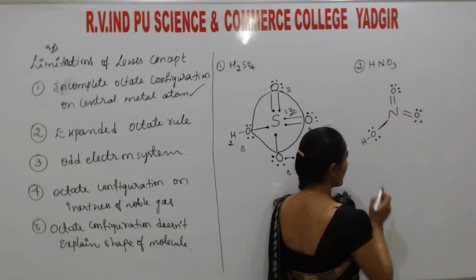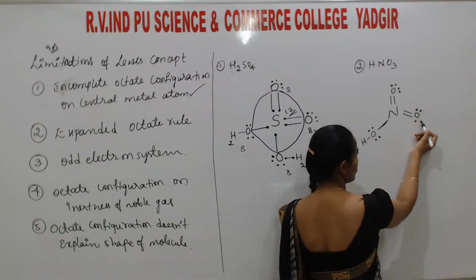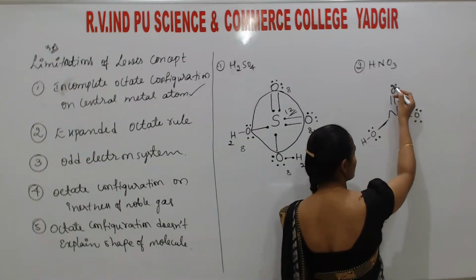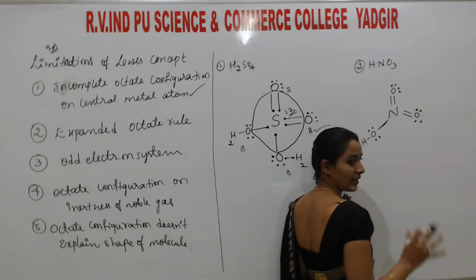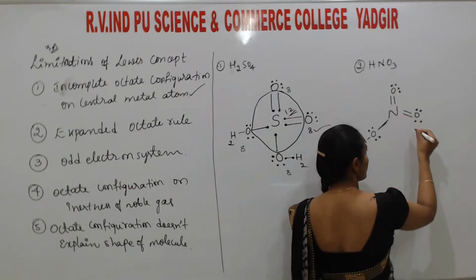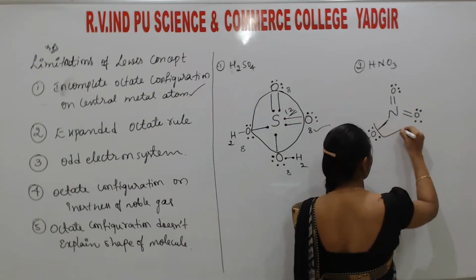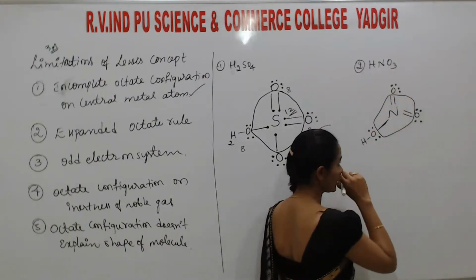Students, remember here, this oxygen has 2, 4, 6, 8, this oxygen 2, 4, 6, 8, this oxygen 2, 4, 6, 8. Hydrogen has 2, that is satisfied. So we need to check the central atom, that is nitrogen. So just count the bonds around this nitrogen.